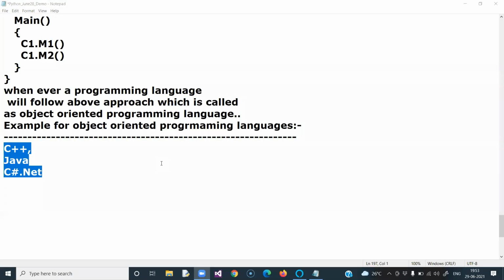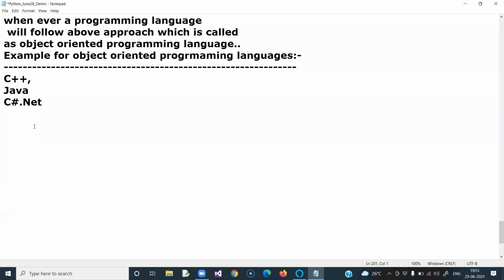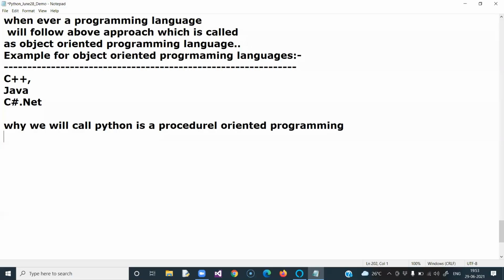Here we have to understand the advantage of object-oriented programming compared with procedural-oriented programming, which we will understand in future. Now we have to understand one more important thing: why do we call Python a procedural-oriented programming as well as object-oriented programming language? What is the reason? Right, the answer is only one thing.